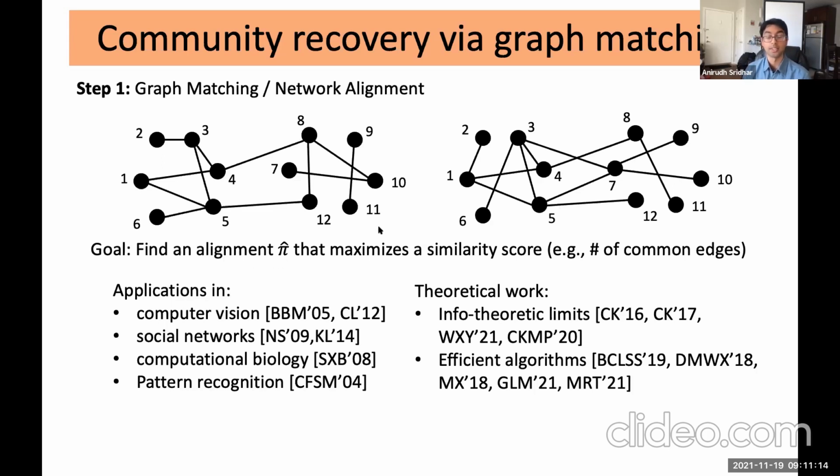This step is commonly known in the literature as graph matching, and it's been widely explored over the past few decades. It's a pretty interesting problem in its own right. There's plenty of applications and various practical works about it, and there's been a lot of interest in it from the probability, statistics, information-theoretic, and computer science communities, deriving fundamental limits as well as efficient algorithms to do this task. All right, so that's sort of the first step of our procedure, this graph matching step.